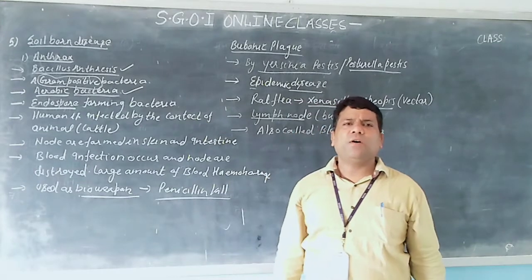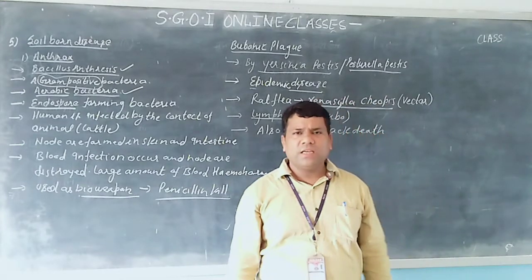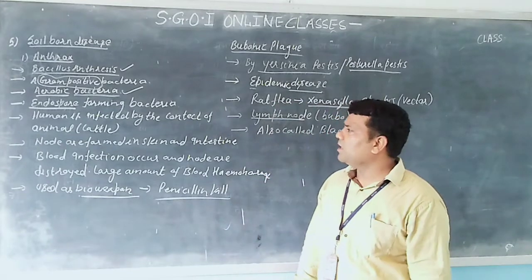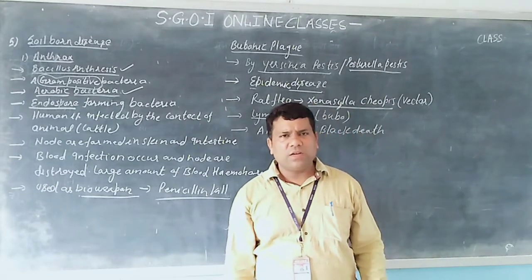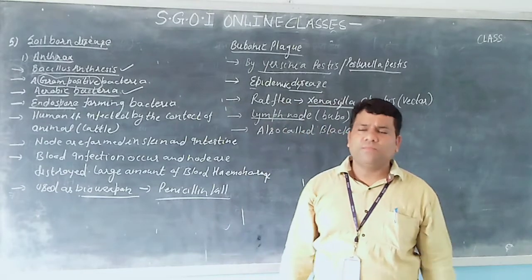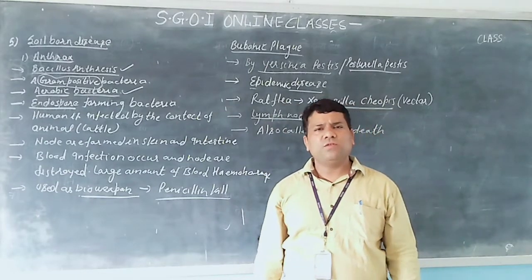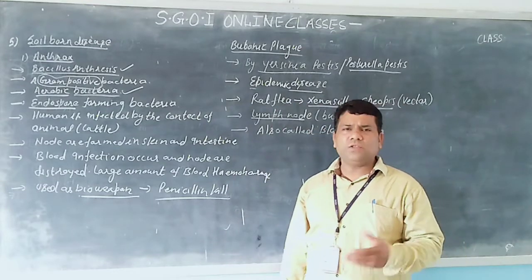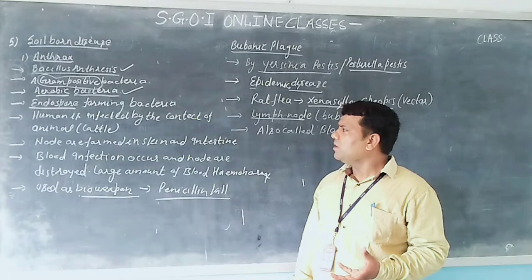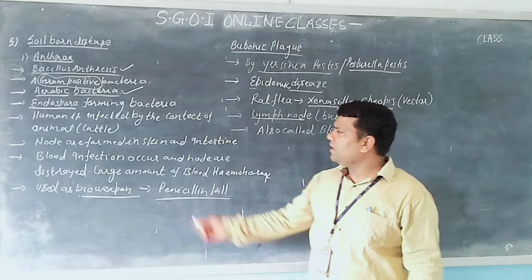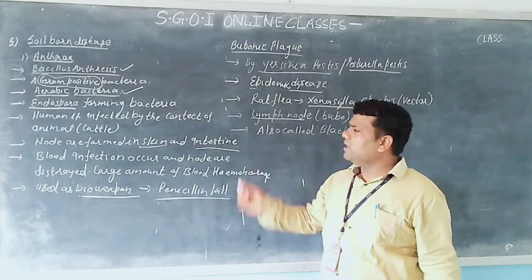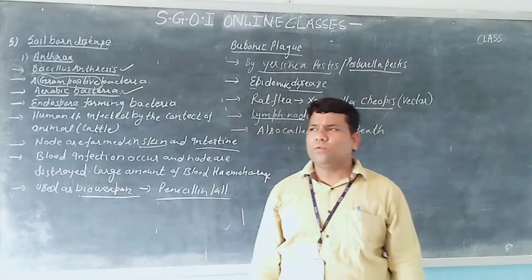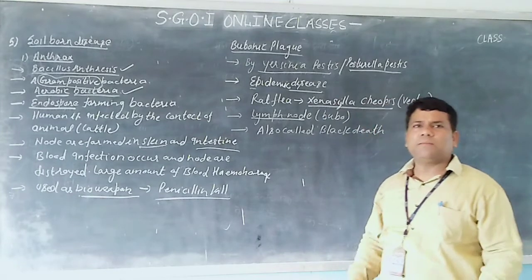Many nodes are found upon the skin and also in the intestine. This is a very important point. In anthrax disease, many nodes are formed upon the skin and also inside the intestine. When blood infection takes place, these bacteria go to the nodes, and what happens? The nodes burst.